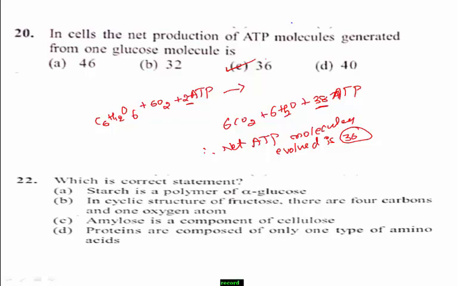Yes, if you know this point, which one is the right answer?